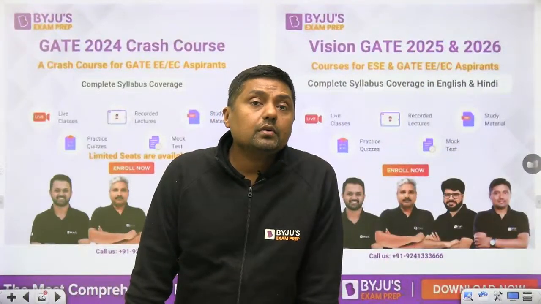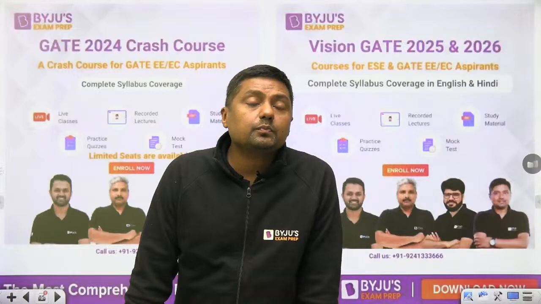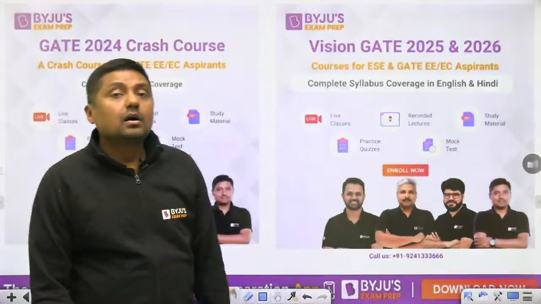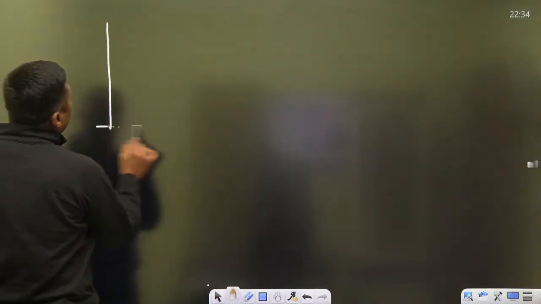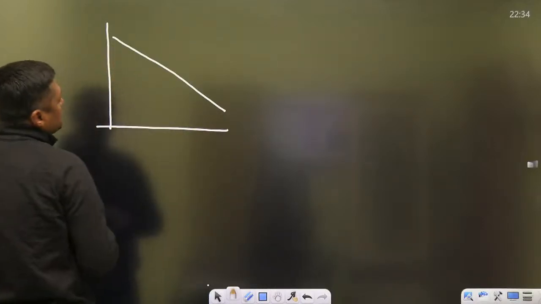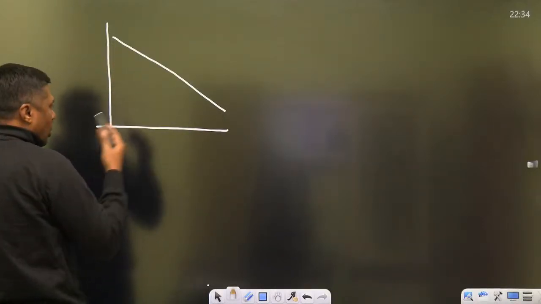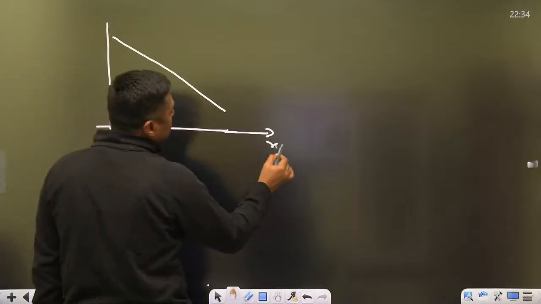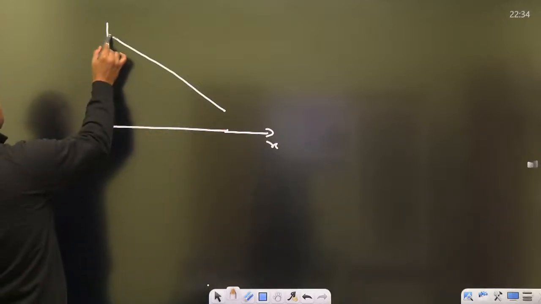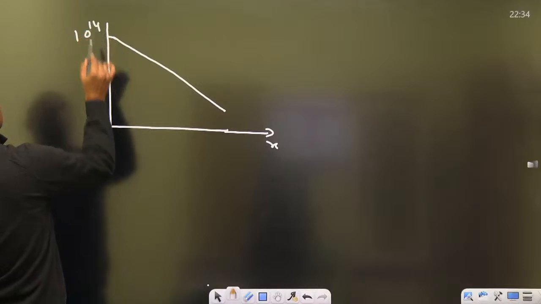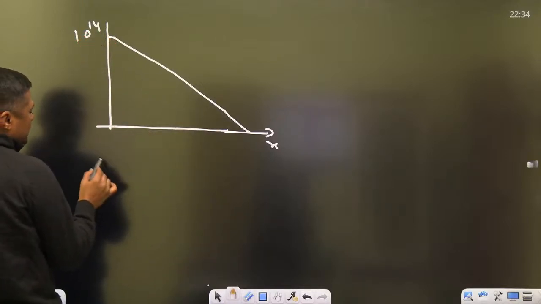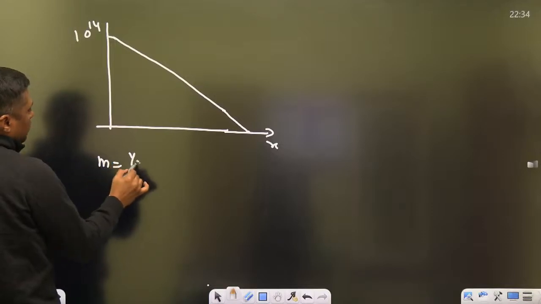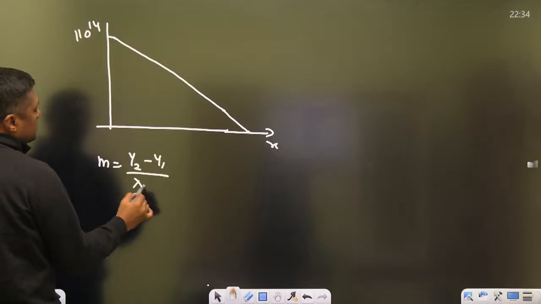Hope you are enjoying. Sir, how can dn by dx be positive? How are you going to get a positive dn by dx? For example, suppose this is decreasing like this. Tell me, is this slope positive or negative? In the normal case, we are moving in the x direction. Here this is 10 to the power 14, here it is 0. So what is the slope? Negative, right? y2 minus y1 upon x2 minus x1. What is this slope? Negative.